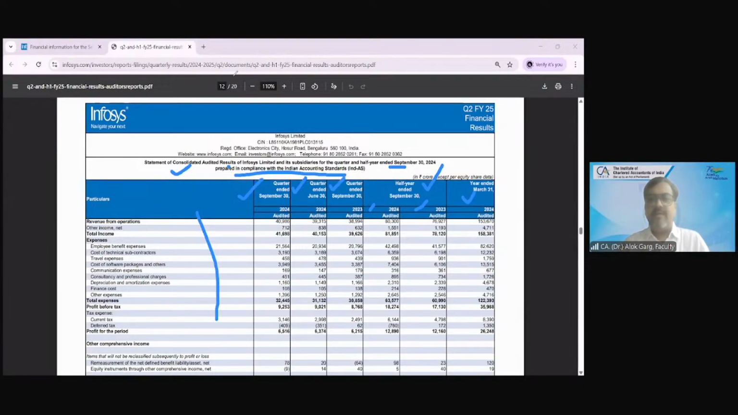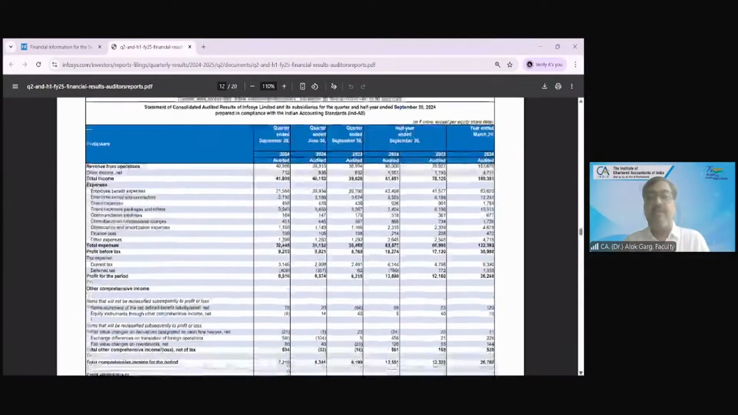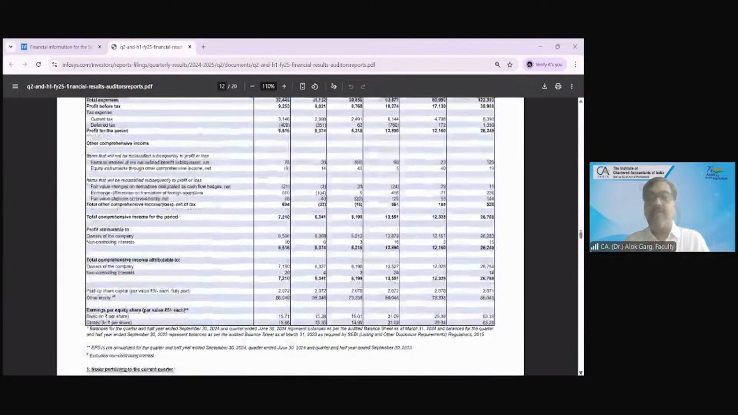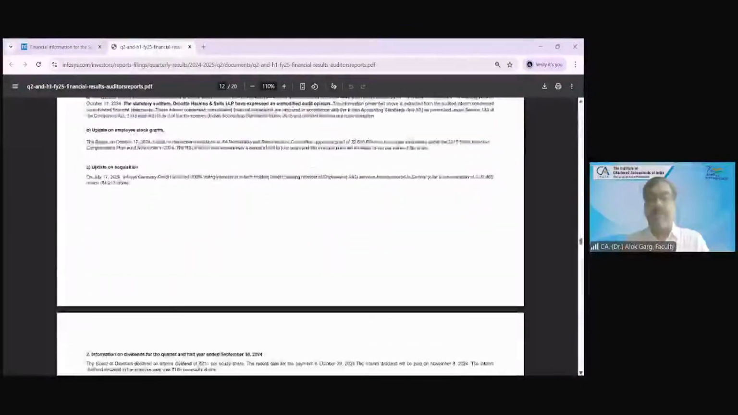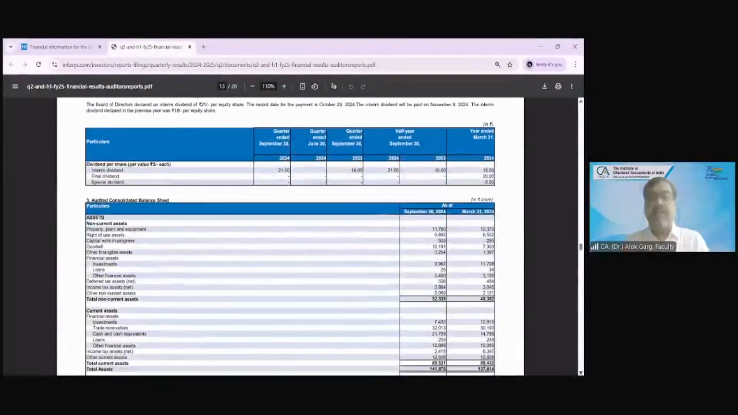No, sir. So where has this format come from? This format is not of Schedule 3. This format is not of Ind AS 1. So कहाँ से आया ये format? This format is as per SEBI regulation. ये फॉर्मेट सेबी रेगुलेशन ने दिया कि आपको ये सारे कॉलम के नंबर्स रिपोर्ट करने हैं. And this is my P&L. This is my P&L. And then, dear friends, P&L के बाद उन्होंने क्या दिया?